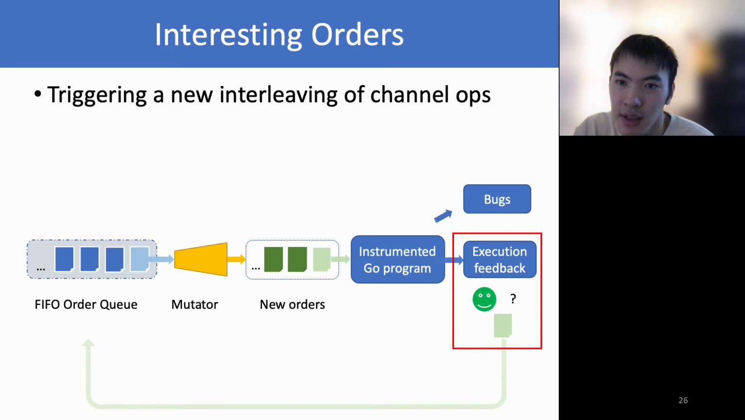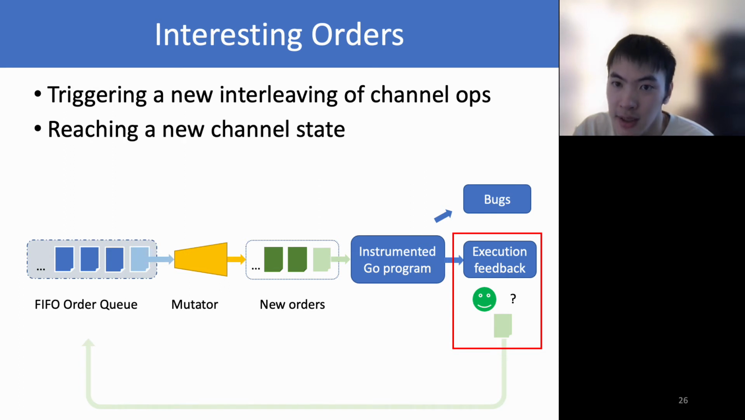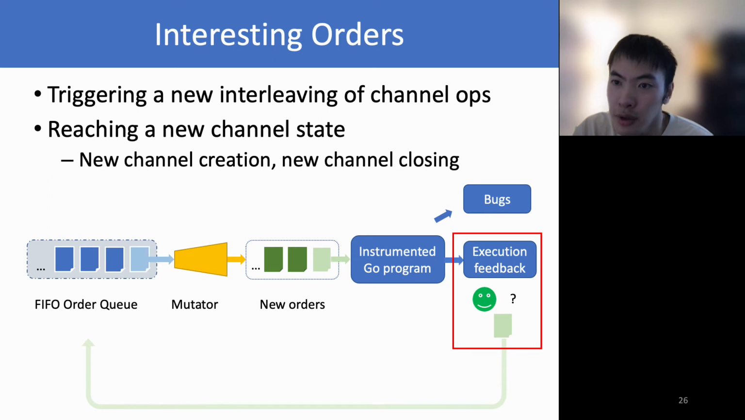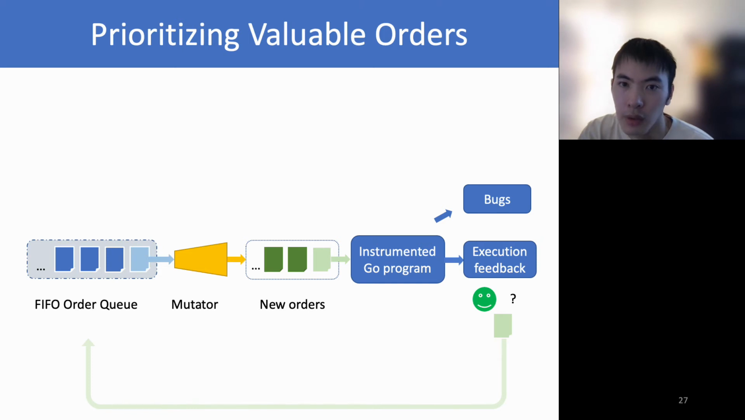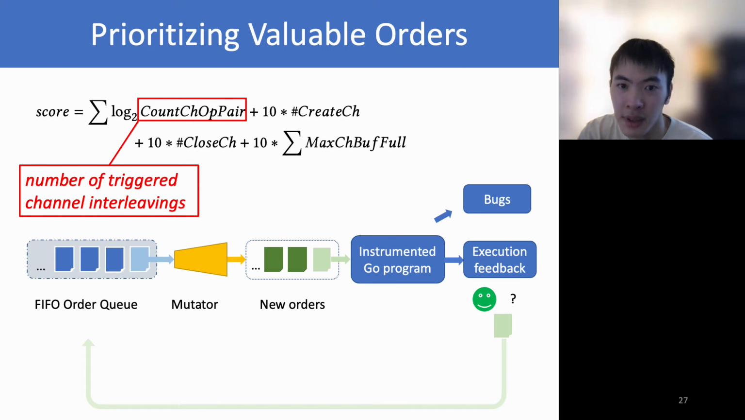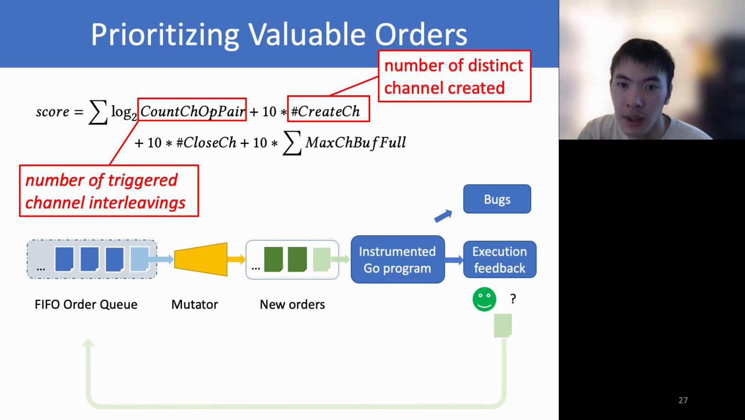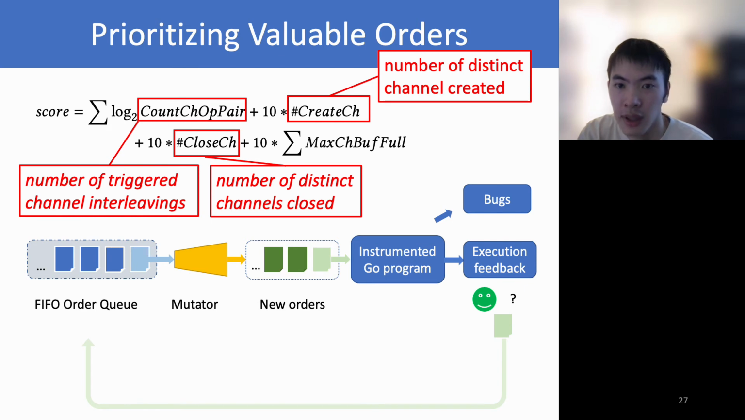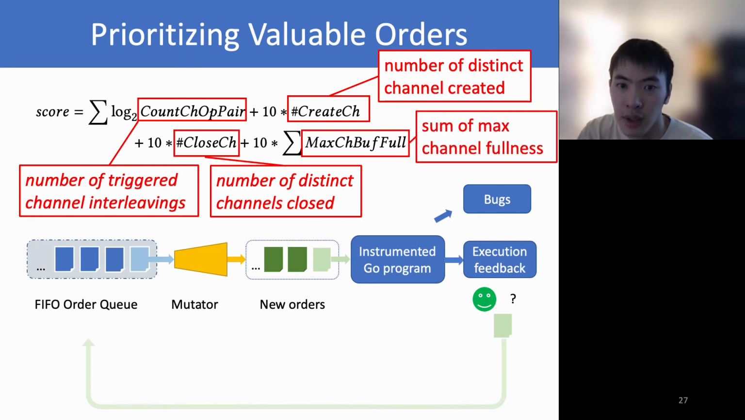We consider an exercised order interesting if it triggers new interleavings of channel operations and reaches a new channel state, such as a new channel creation, a new channel closing, or a new maximum fullness of a buffered channel. We do not devote equal effort to each exercised order. Instead, we compute a score for each order using this formula, which considers the triggered channel interleavings, the number of distinct channels created, the number of distinct channels closed, and the sum of maximum channel fullness. GFuzz generates more new orders for an order with a higher score.